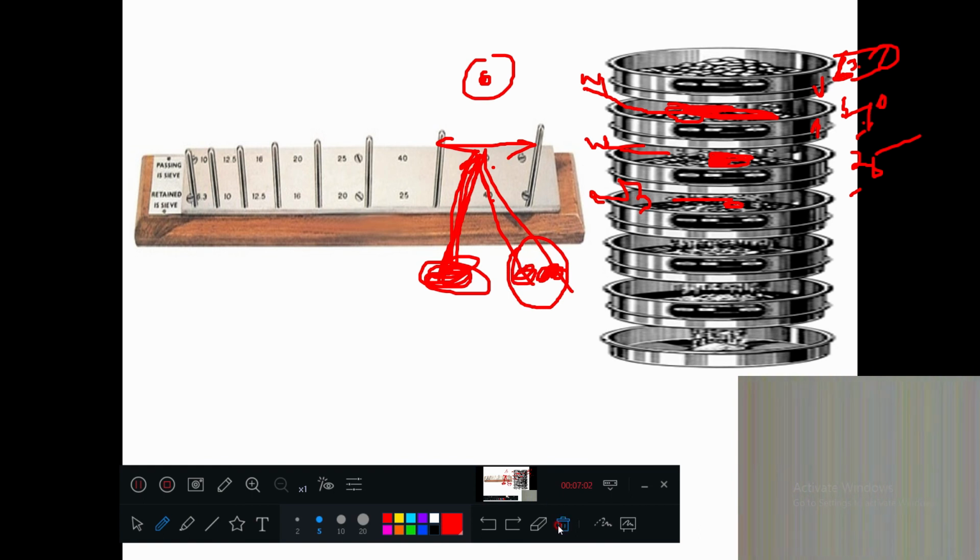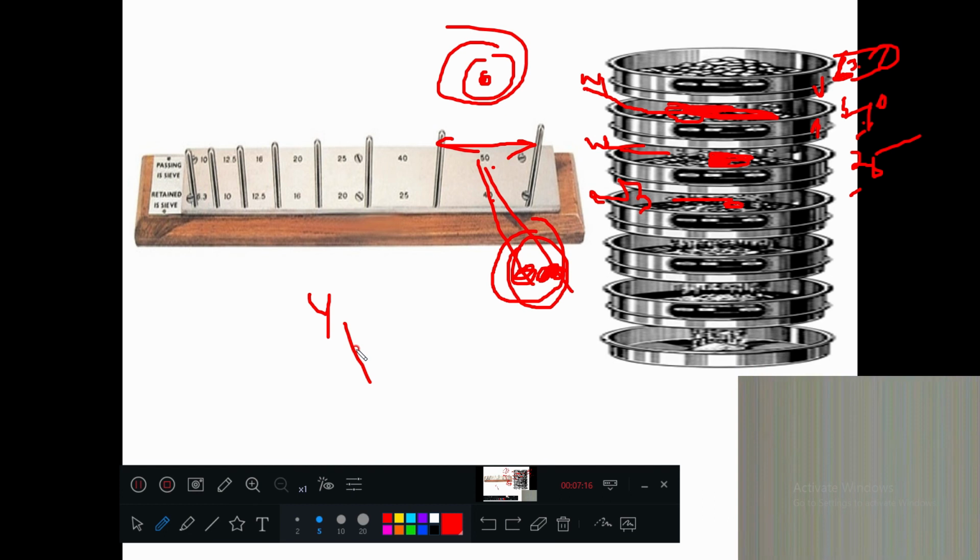At the end, what are you getting? Only the aggregates which have not passed and which have passed. So now, what is Y1? Y1 is the elongated material. Elongated means what? Which have not passed this side. So this is Y1, and Y1 is under W1.